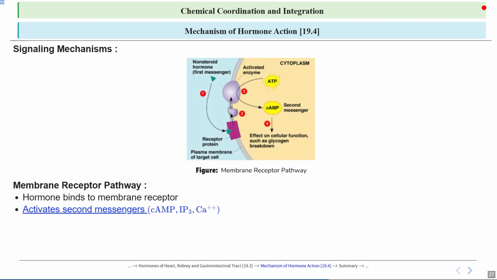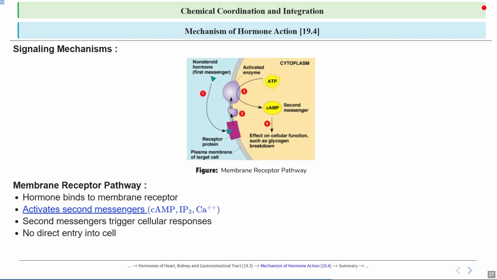Okay, so these messengers travel inside the cell and trigger a chain of reactions that ultimately lead to a cellular response, such as muscle contraction, enzyme activation, or gene expression, without needing the hormone to enter the cell. The second messengers trigger cellular responses. Second messengers, we know, are special molecules inside cells that help carry out signals from the hormones or neurotransmitters, which can't directly enter the cell.